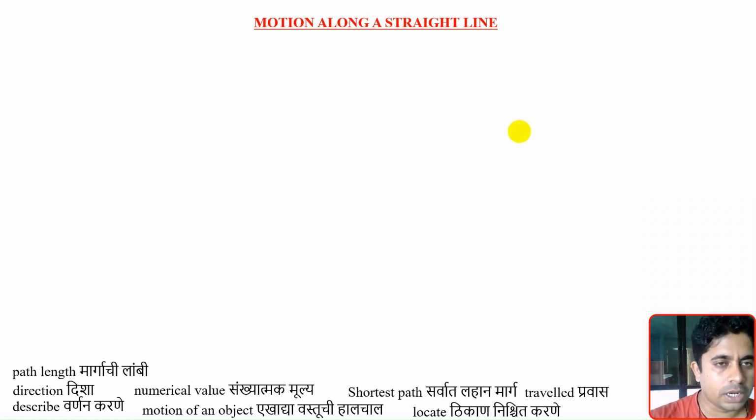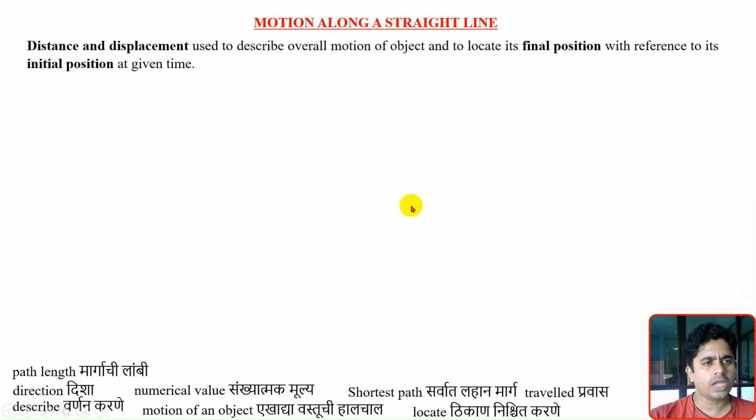Last video we were discussing distance and displacement. Some comparisons we have done. So in this video also, a few more comparison points we will go through. As we know, distance and displacement are used to describe the overall motion of the object and to locate its final position with respect to the initial position in a given time.